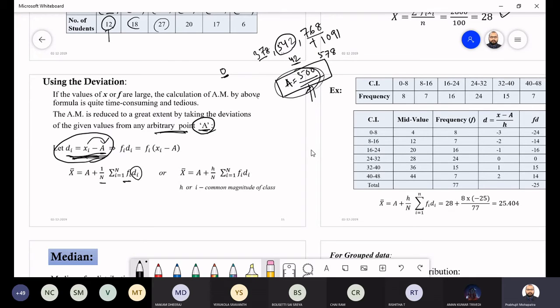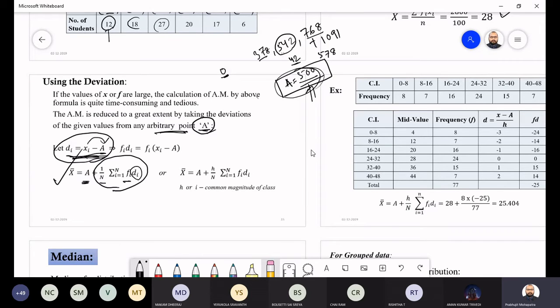Now you do the normal things, fi into di, frequency times deviation. Previously we used to start from the origin, but here you are starting from the arbitrary point A. From that point you take the deviations, and the average of those deviations is nothing but this formula.